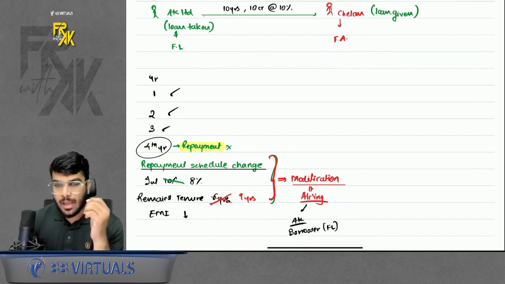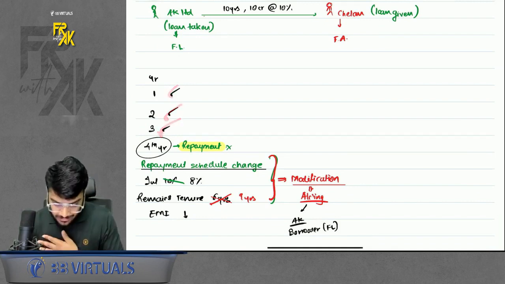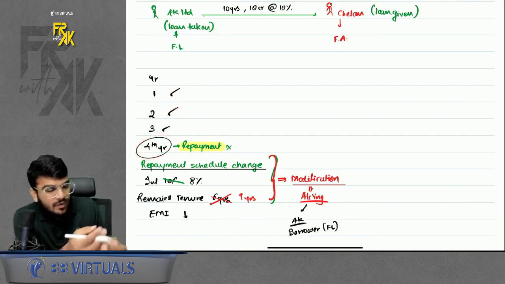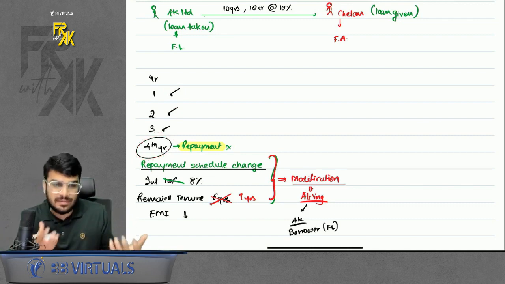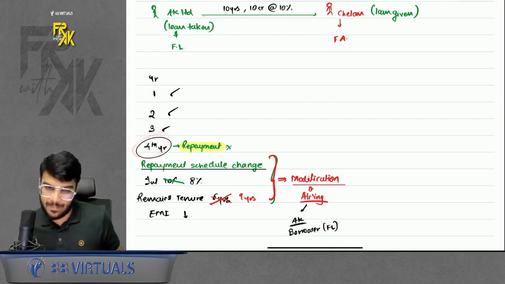Now let's assume I made repayment for year 1, repayment for year 2, repayment for year 3. In the 4th year, I got committed. When you get committed with a girlfriend or boyfriend, you don't have funds. You only have funds to give gifts to the girlfriend or boyfriend. Now I don't have funds to make the repayment.